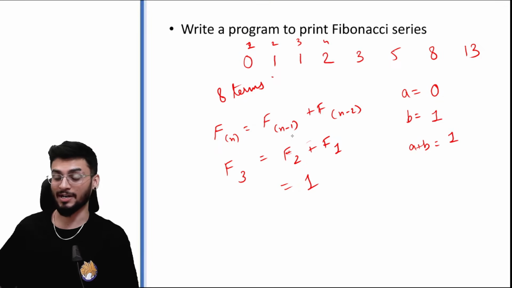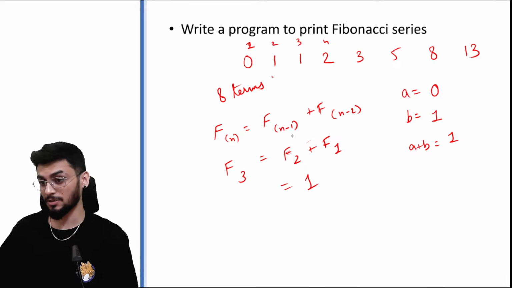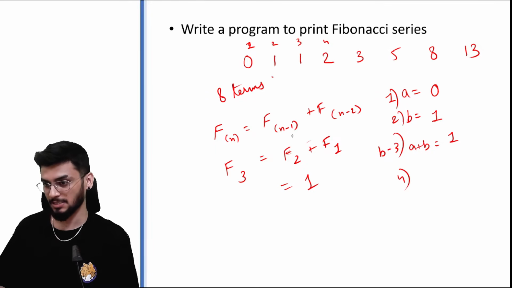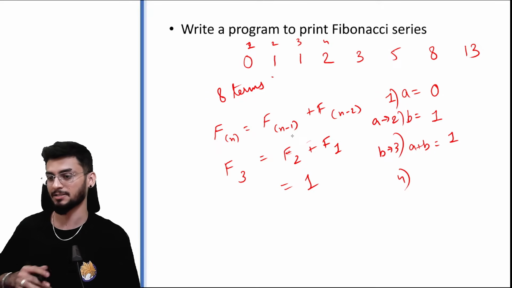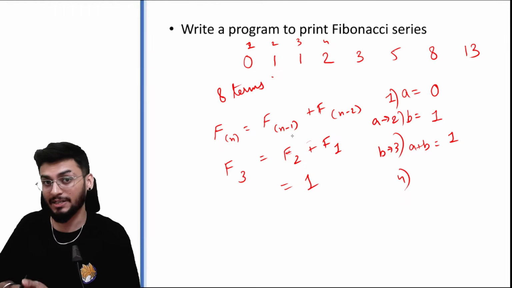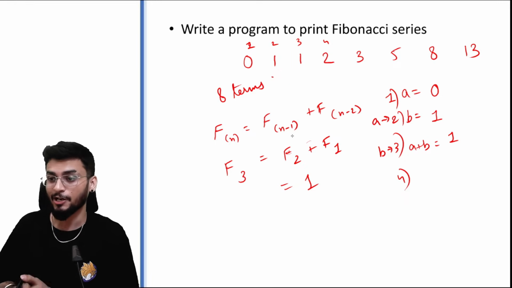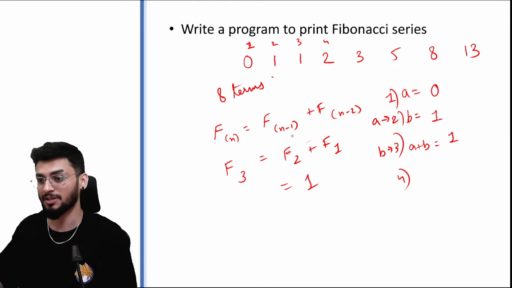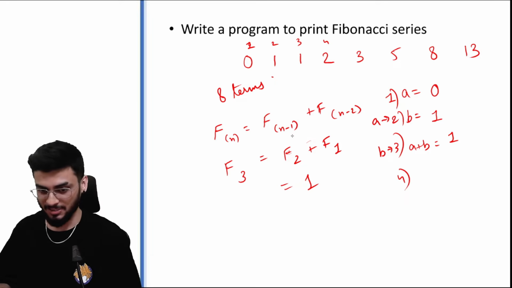Now after this, what happens? For the fourth term, our B becomes this and our A becomes this. Every time you want to create a new digit in the Fibonacci sequence, we have to shift the values of A and B to the next positions. Now let me just clear this once.